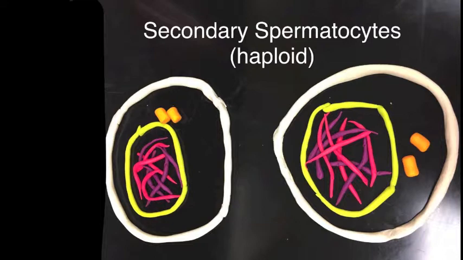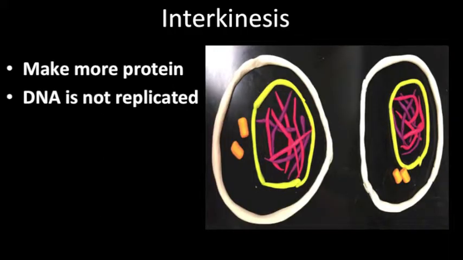The secondary spermatocyte undergoes interkinesis. During interkinesis, these cells manufacture additional proteins and DNA is in the form of chromatin. However, DNA is not replicated.